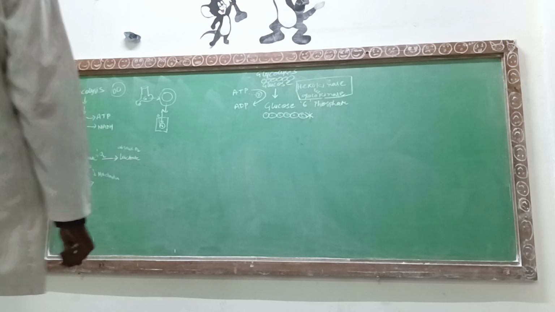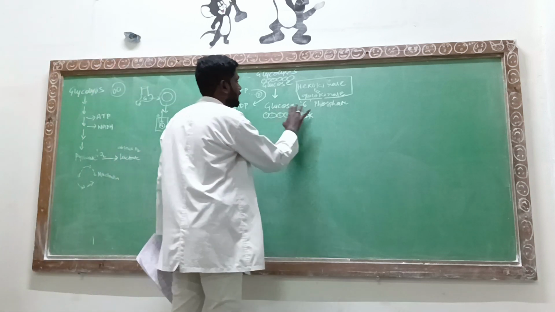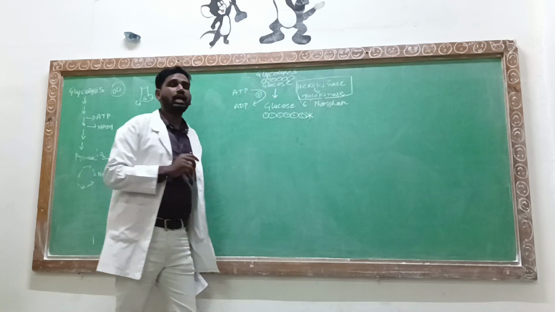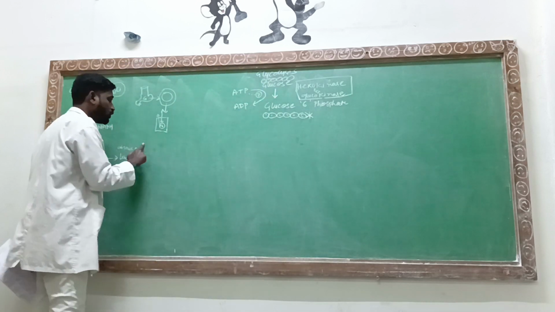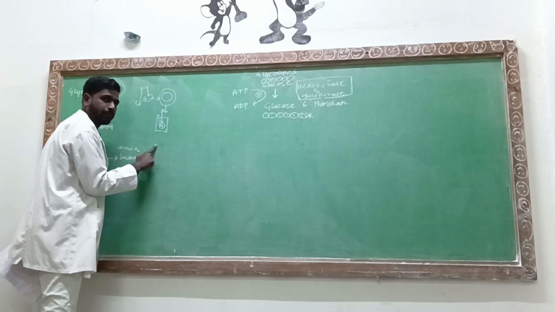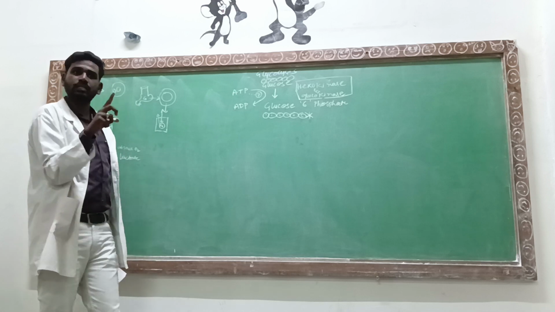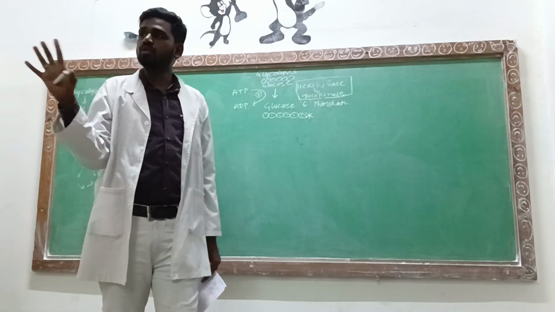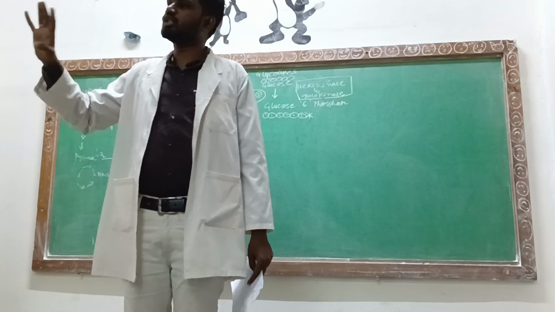Now this glucose 6-phosphate. You know that fructose and glucose are both hexose-type sugars. They are epimers of each other. They obey the same formula, C6H12O6.